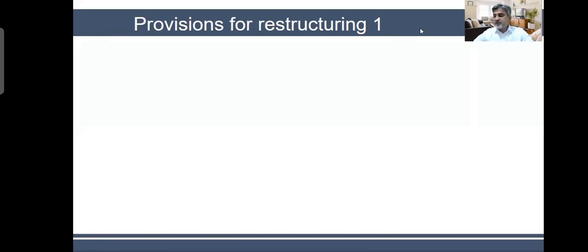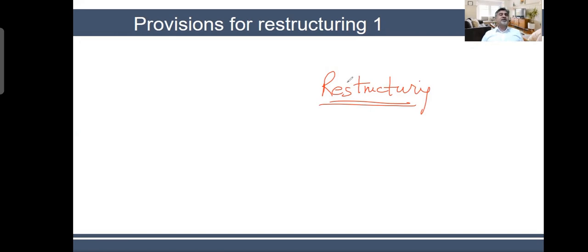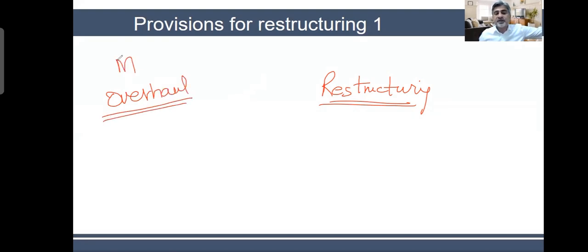Now, the first thing you need to understand is what a provision is. You remember that we said provision is an uncertain liability. So you create a provision against some obligation, against some liability, but uncertain liability; the liability is there, the obligation is there. So the first thing is: is doing the restructuring in our company an example of a liability or an obligation? Is it our obligation? Just like, if you remember in the previous lesson, I said that if you are doing some overhaul of your equipment, overhaul of your machinery, don't create a provision because that is not an obligation. Repairing or overhauling your equipment is not your liability.